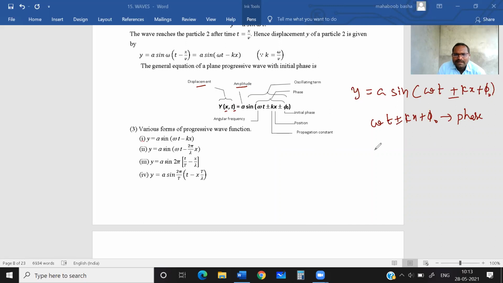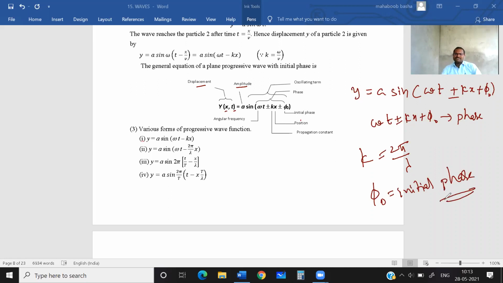And here omega is angular frequency, k is the propagation constant, wave number. k is nothing but 2 pi by lambda, I told you. And x is the position. Phi naught is the initial phase. What is phi naught? Initial phase. Clear, students? Very important equation.